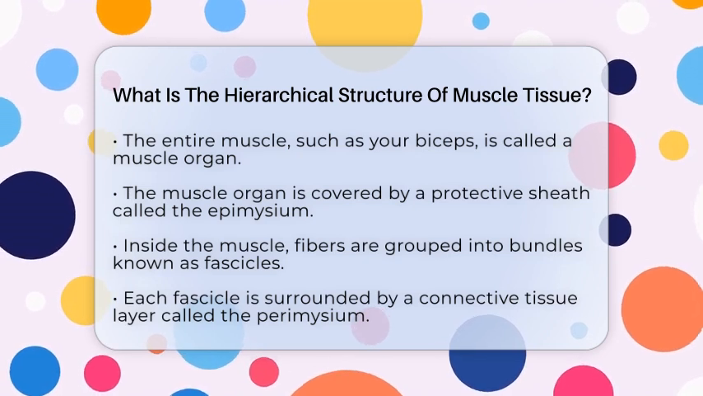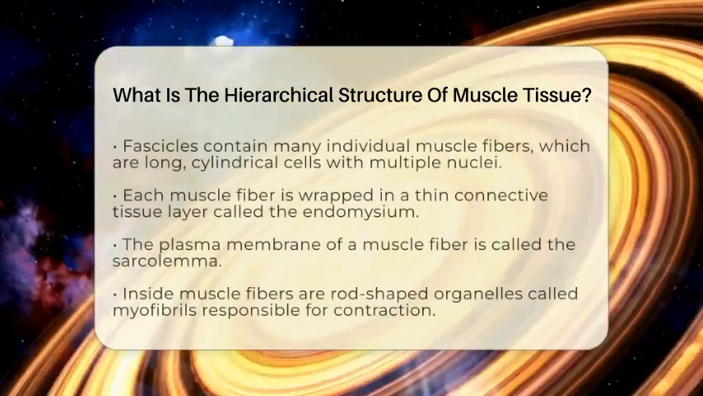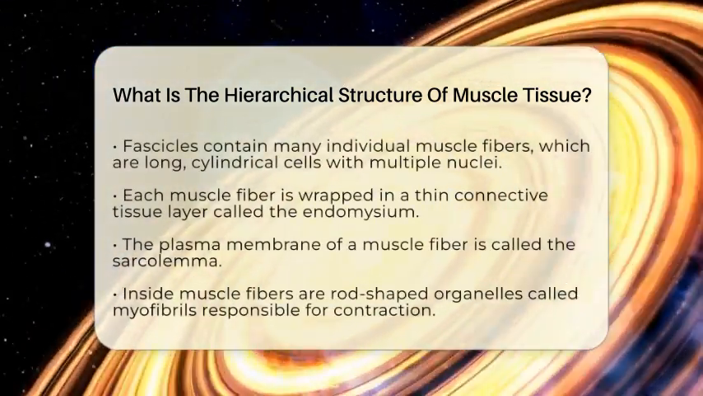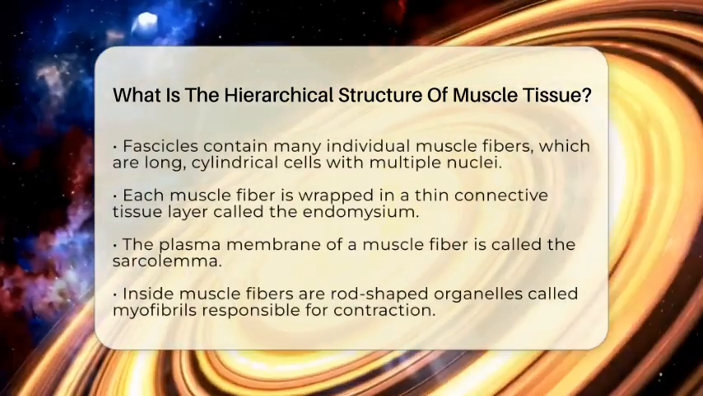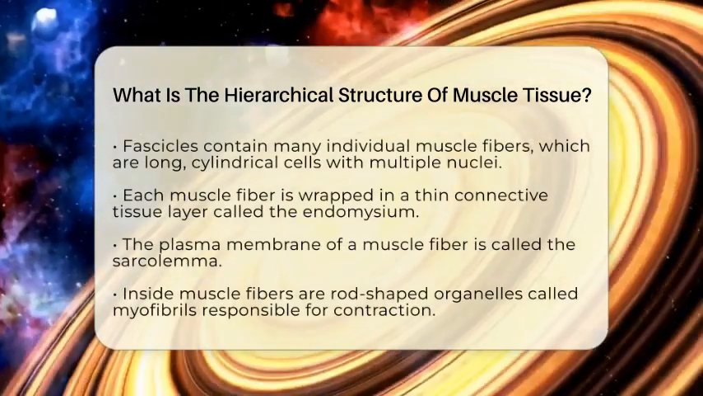Inside this muscle, the fibers are grouped into bundles called fascicles. Each fascicle is surrounded by a layer of connective tissue called the perimysium. This layer supports the fascicles and contains blood vessels and nerves that supply the muscle fibers.